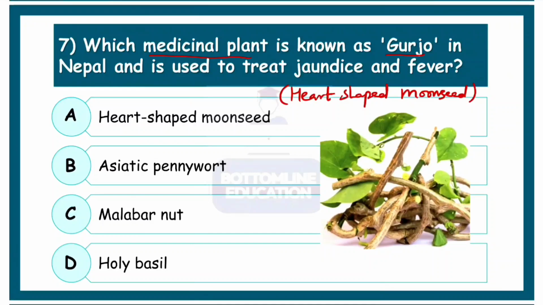So the figure also illustrates that the shape of the leaves of this plant is actually heart shape. So the correct option is heart shape moonseed.